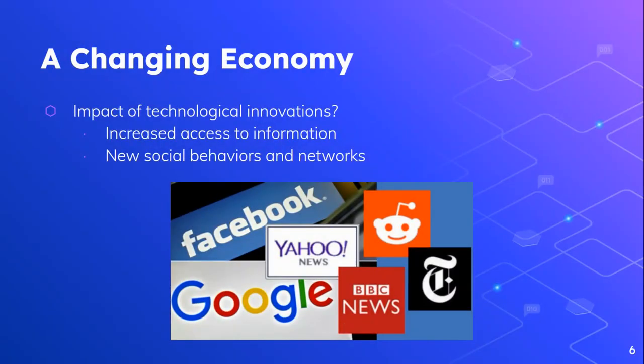And so another impact of this new economy is the technology. And what's the impact of the technology that we're getting with computers and with the internet is this increased access to information. A lot of print newspapers start to be shut down, and we see they're being replaced with website news, digital news. We also see new social networks, social behaviors, right? If you think about how people communicate with each other now, it's a lot of time through social networks, social media. And that's where a lot of people are now getting access to information, which is very different than it used to be. So this is one major change in the economy because of the technology.